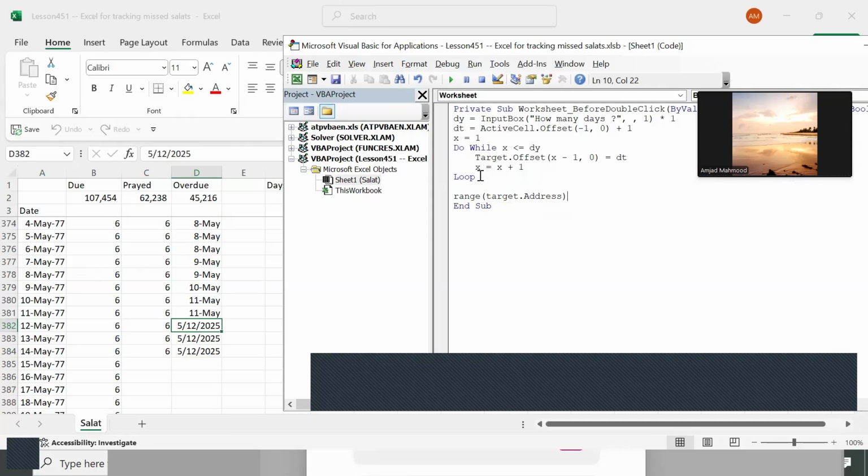Then Offset, x, 0, and here you say Select. So this will resolve your issue, so that it will jump directly to the next date. So this Range.Offset x, 0 .Select. That's right.